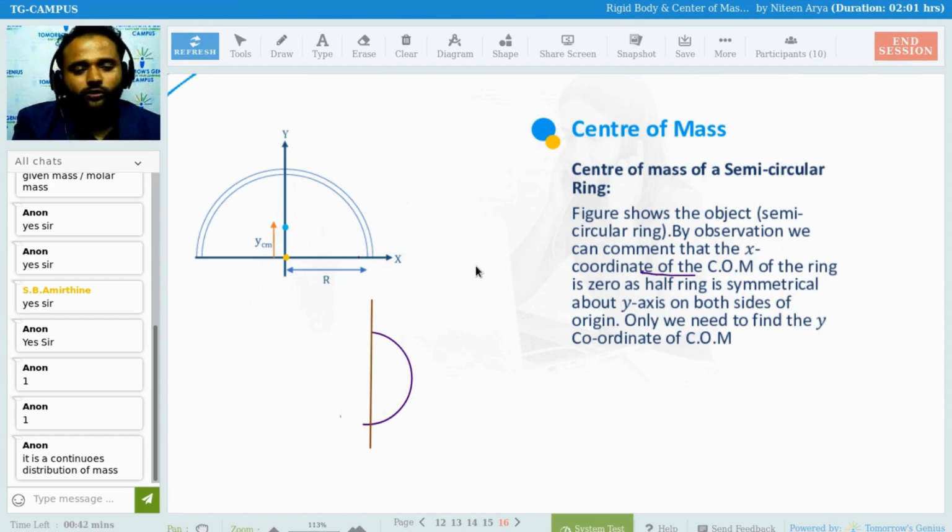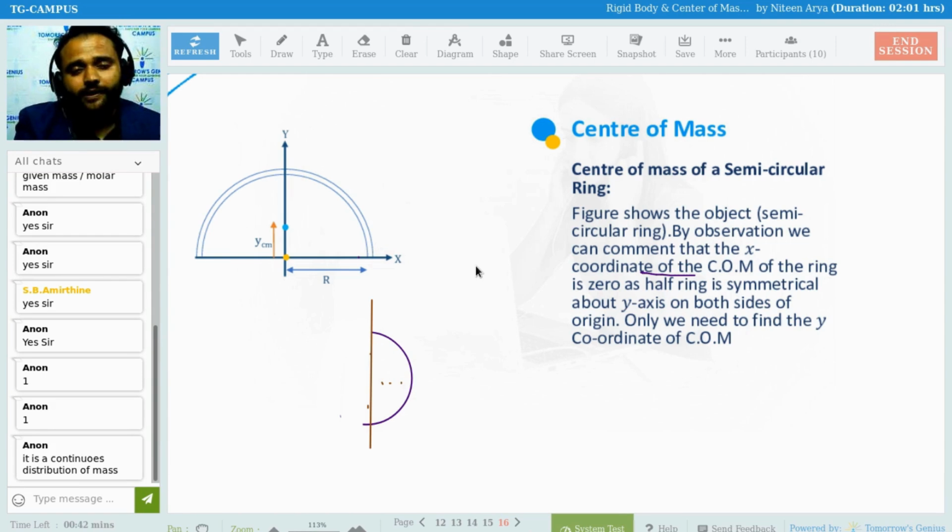Because for a ring or a disc, it can lie somewhere here, here, only on the x-axis, not on the y-axis. It is not going to be, because it is the boundary, and you cannot balance any particular point on a boundary to balance the whole. Simple thing. Logic sometimes. Center of mass of the ring is 0 as the half ring is symmetrical about the y-axis.